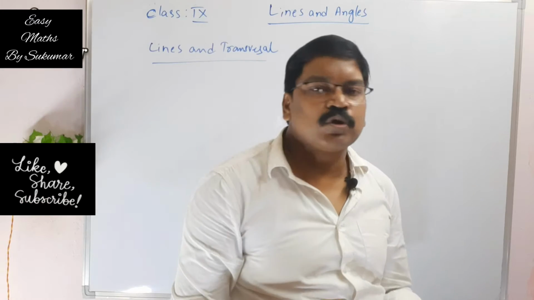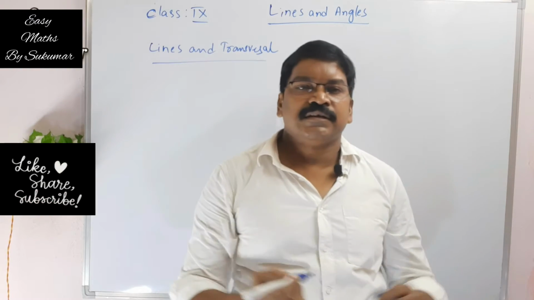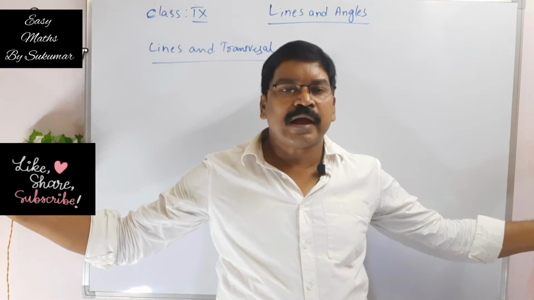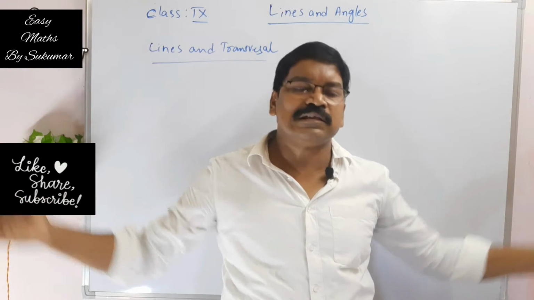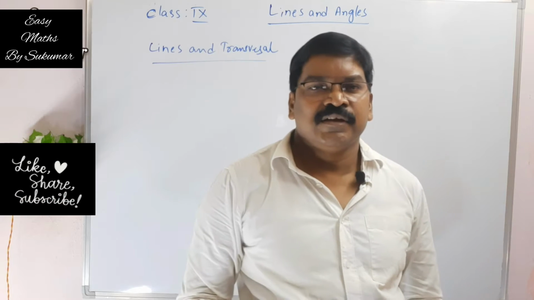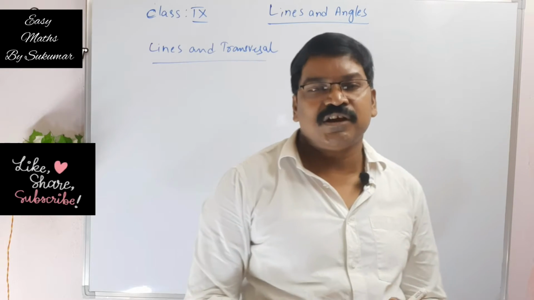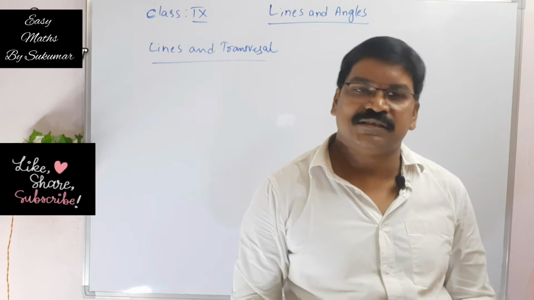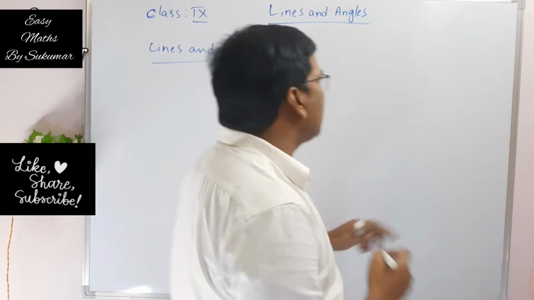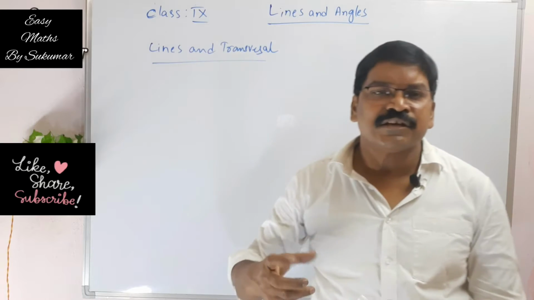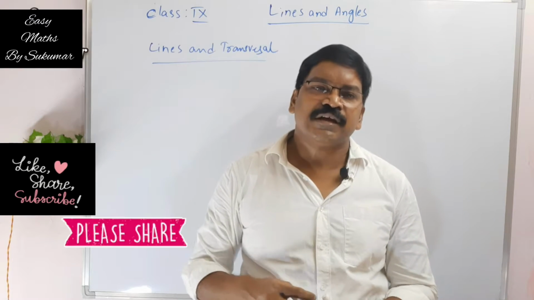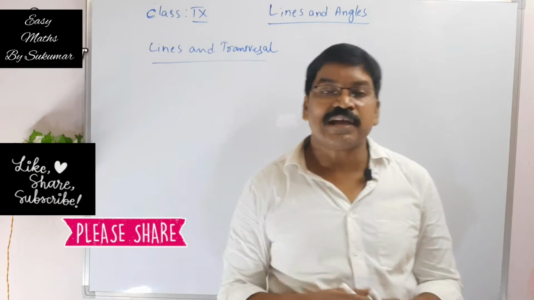Line means it has no endpoints. We can extend it or produce it on either side. So this is infinite, not a definite length. It has infinite length. Okay. See what is a transversal? A line intersecting two coplanar lines at two distinct points is called a transversal.